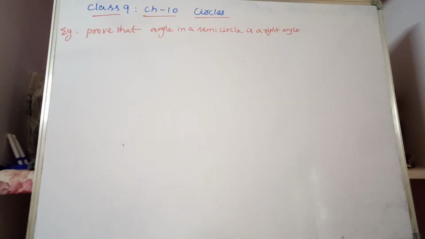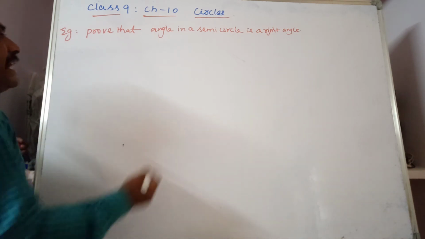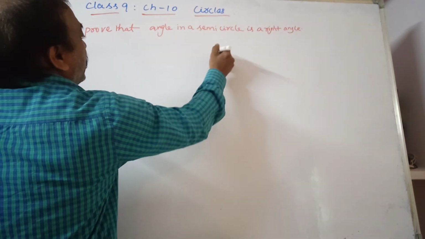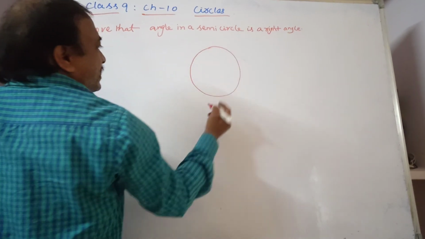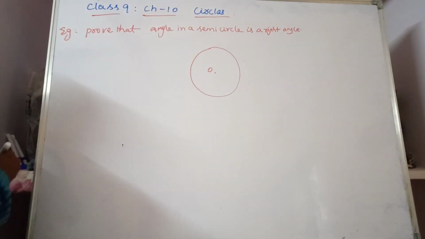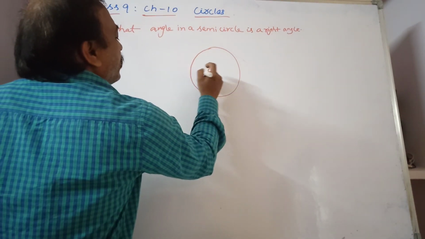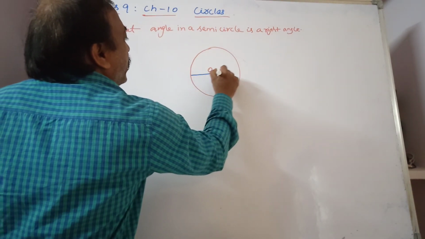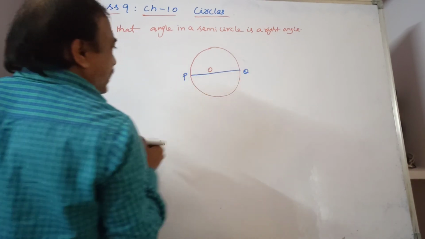Now let us see one example. Prove that the angle in a semicircle is a right angle. First draw a circle. This is the circle with center O. A semicircle means it is cut by a diameter. So we take PQ as the diameter, where O is the center of the circle.